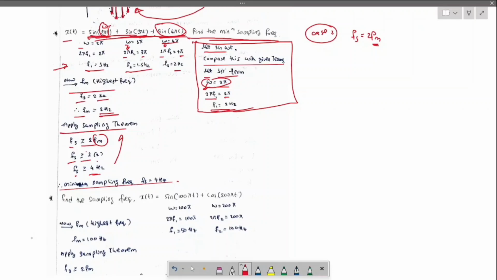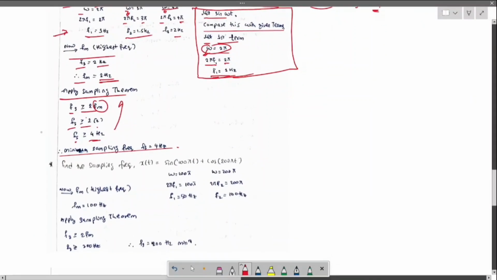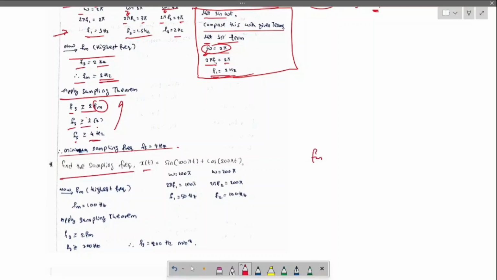Okay. Now let us go for the second question. In the second question, find the sampling frequency of x of t. For the sampling frequency, we need the highest frequency. The highest frequency is contained in the cos term, like 200 pi t. You can do this here when you calculate. So omega we can write as 2 pi f2, which is 200 pi. Now f2 is equal to 100 hertz.